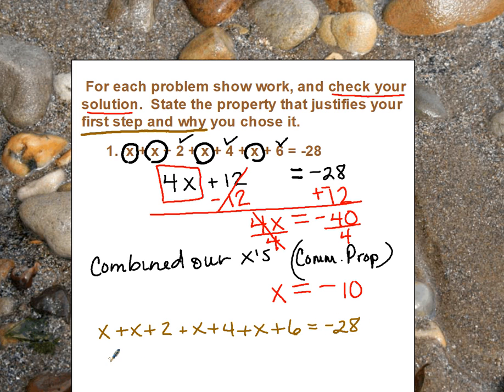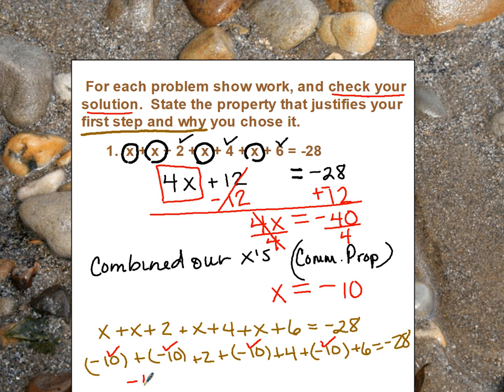So as I go to fill in, I'm going to have a negative 10 plus a negative 10 plus 2 plus a negative 10 plus 4 plus a negative 10 plus 6 equals negative 28. Now I can go back and let's put all of our negatives together. Negative 10, negative 10, negative 10, and negative 10. So I have negative 40.